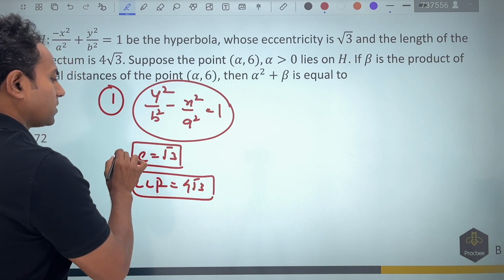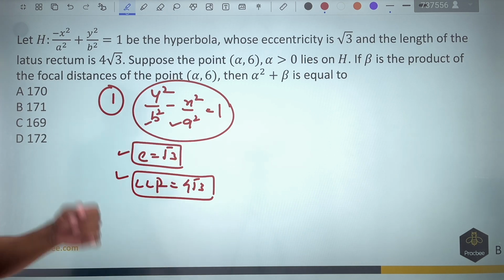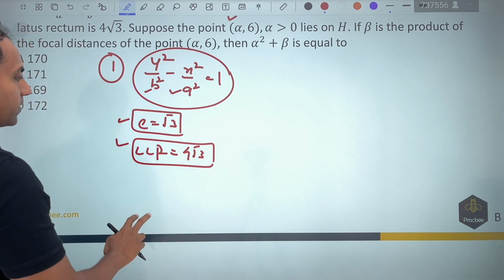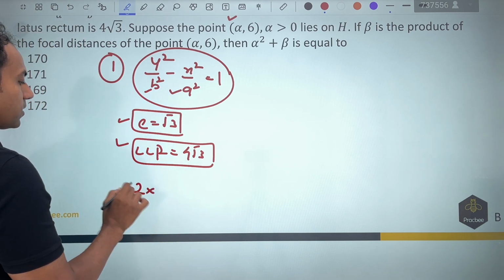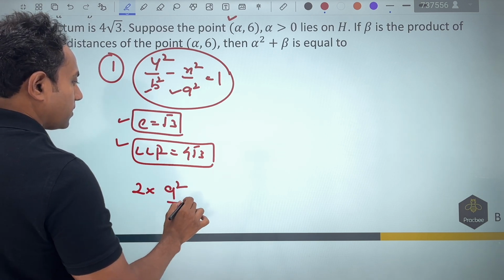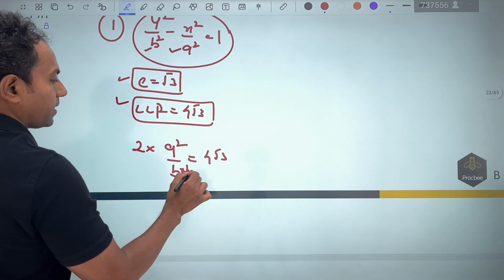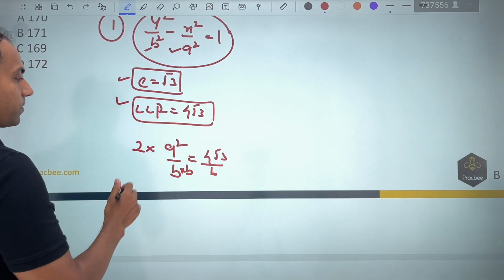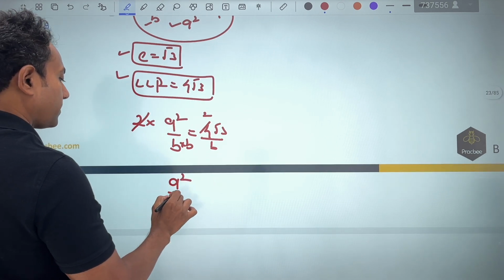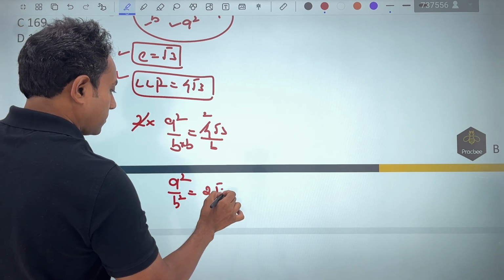So you can see that you have been given two very important informations. Using this, we will find the value of A and B. Once you have figured out the value of A, so if I write the latus rectum, length of latus rectum, it will be 2b square. In case here, in place of b square, A is written. So we will write it A square by B. This will be equal to 4 root 3. If I multiply B in the denominator for both the parts, this will get cancelled out. So what we have got is nothing but A square by B square. And this is nothing but 2 root 3 by b.